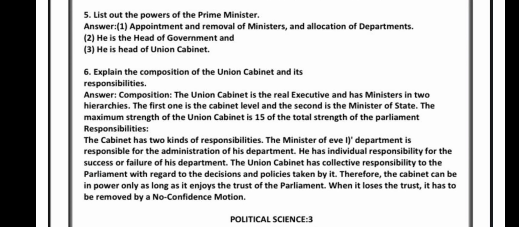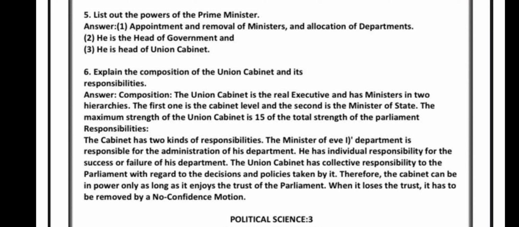Explain the composition of the Union Cabinet and its responsibilities. See the composition. What is it made up of? The Union Cabinet is the real executive and has ministers in 2 hierarchies. The first one is the cabinet level and the second is the Minister of State. The maximum strength of the Union Cabinet is 15% of the total strength of the Parliament.